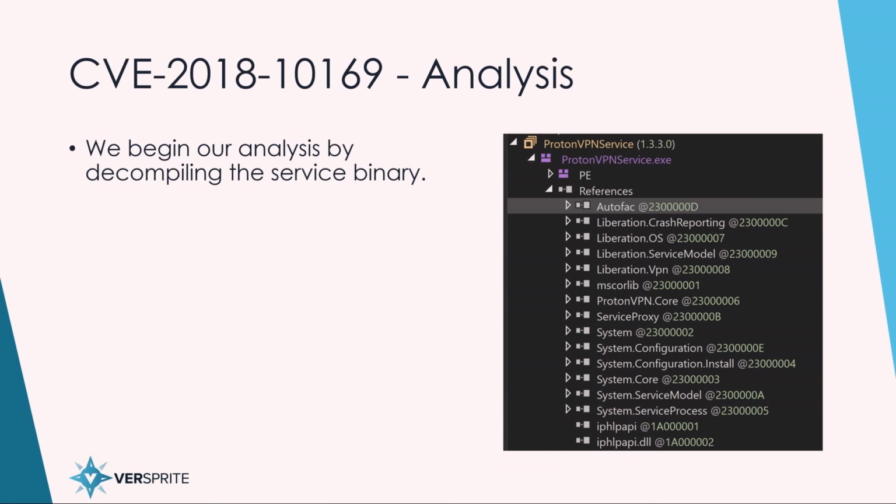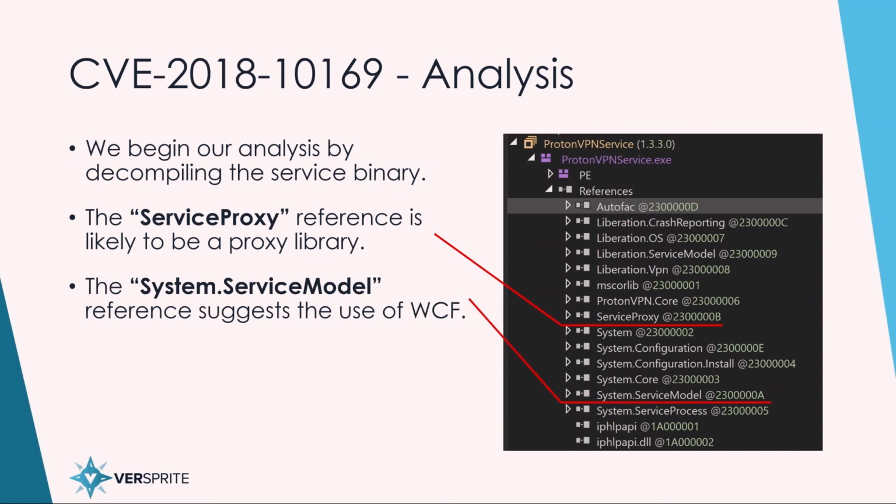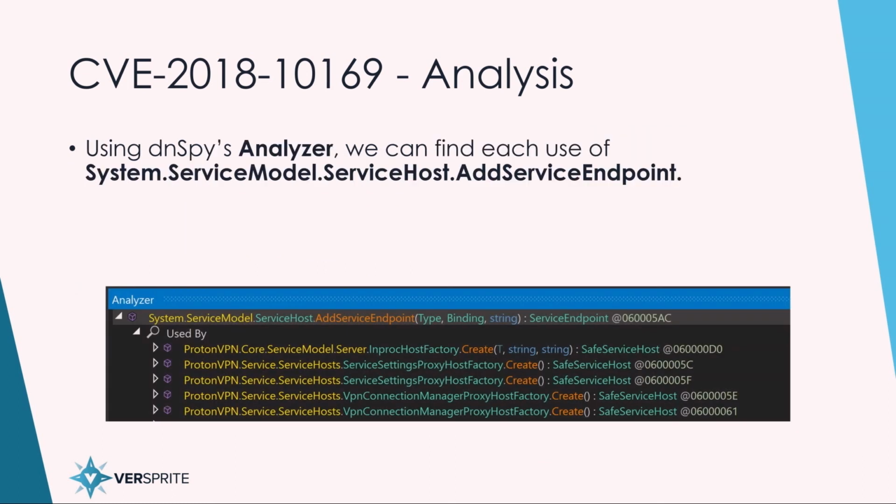We started off by decompiling it and looking at the references. We see here that it has a service proxy reference, which is a big indicator that it's probably using a service proxy library. We also see that it's using System.ServiceModel, which indicates that it is using WCF. Using a feature in dnSpy called the analyzer, we were able to just find usages of our target function, which is AddServiceEndpoint.